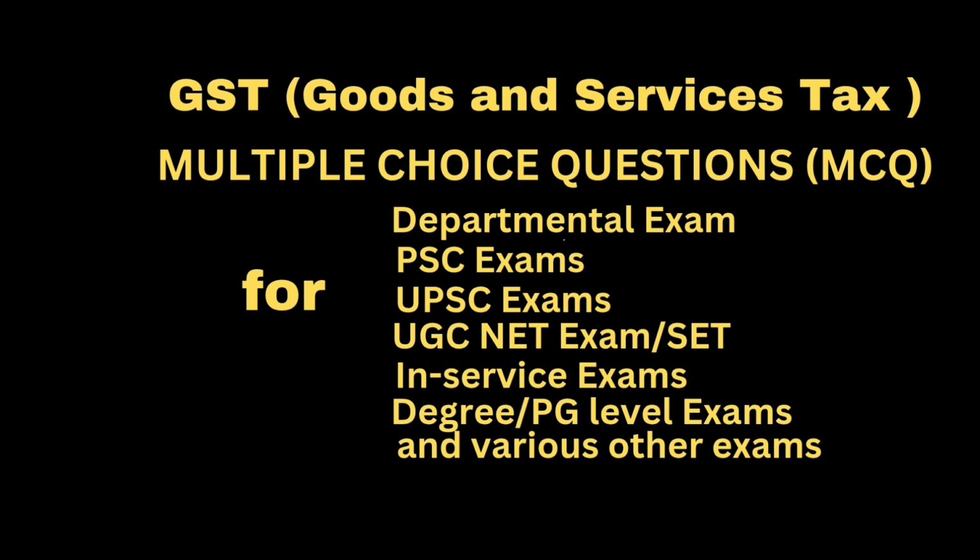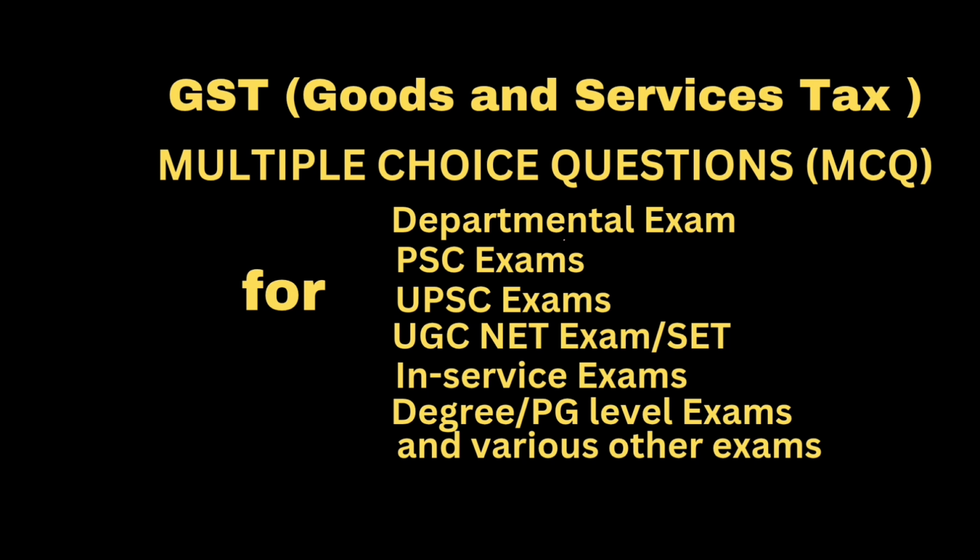Then next question: value of supply of lottery authorized by the state government shall be deemed to be, answer, 100 by 128 of the face value of ticket or 100 by 128 of the price as notified in the official gazette by the organizing state, whichever is higher. Question. Which of the following discounts shall be excluded to determine the value of supply?